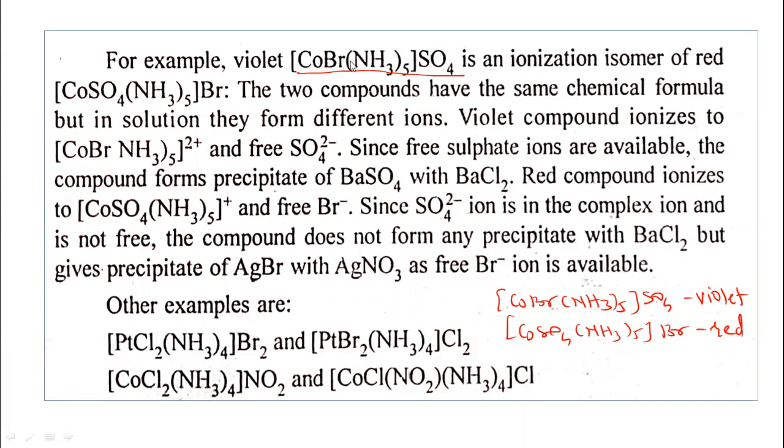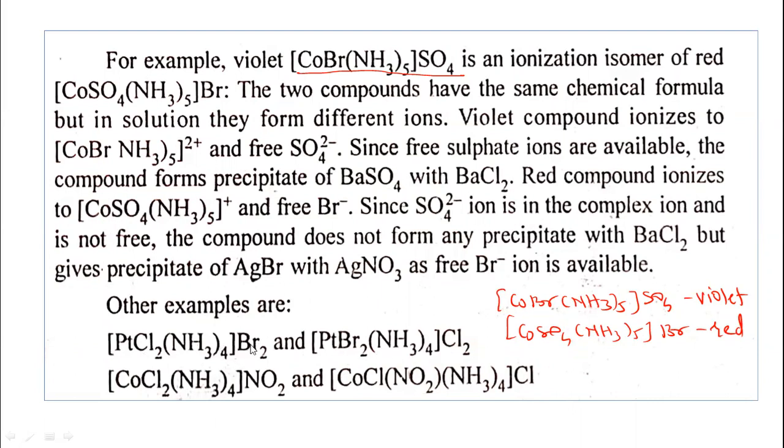So these two compounds are ionization isomers of each other. Let us see another example: [PtCl2(NH3)4]Br2 and [PtBr2(NH3)4]Cl2. These are also ionization isomers.